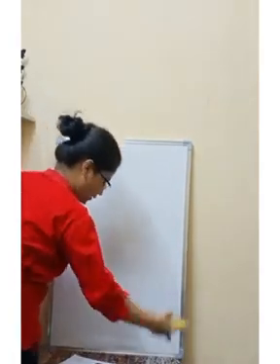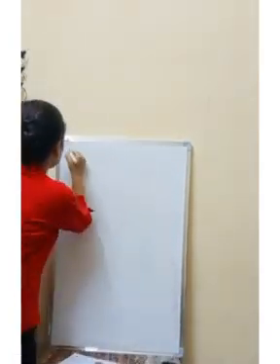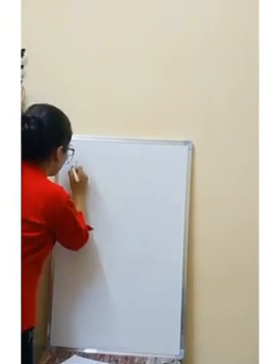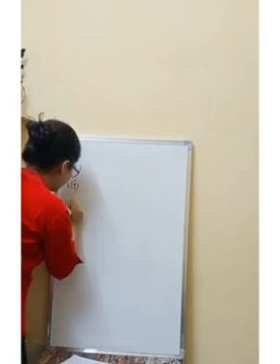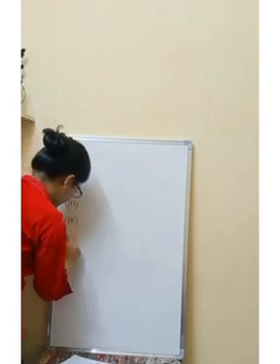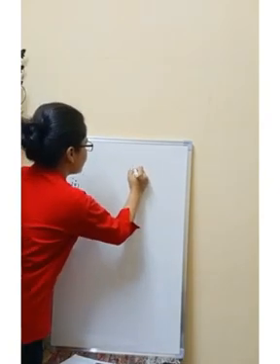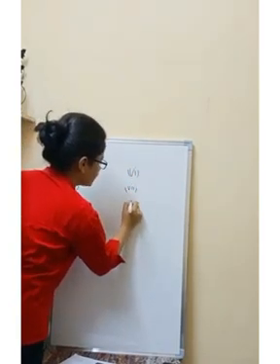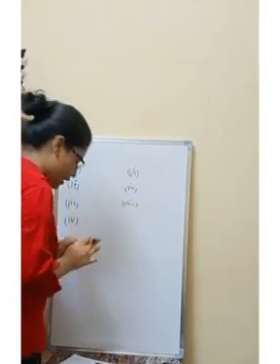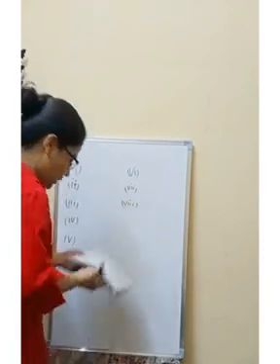Exercise number is G, and 1, 2, 3, 4, 5, 6, 7 and 8. Okay? Now, come to the first question.